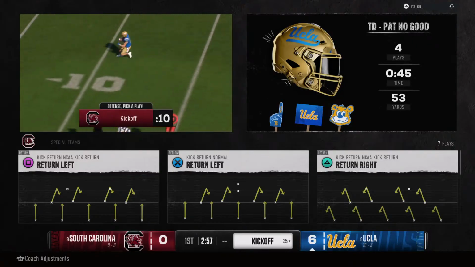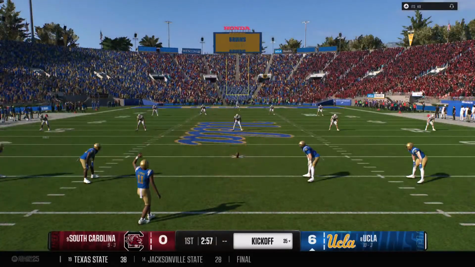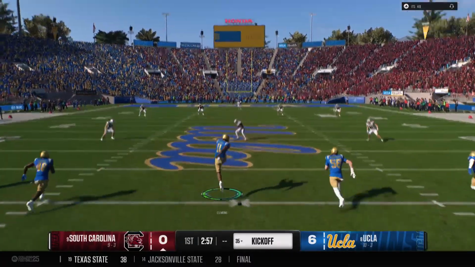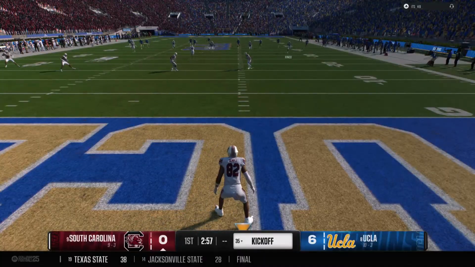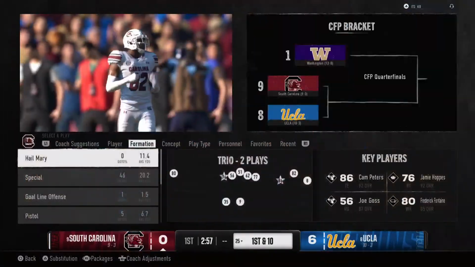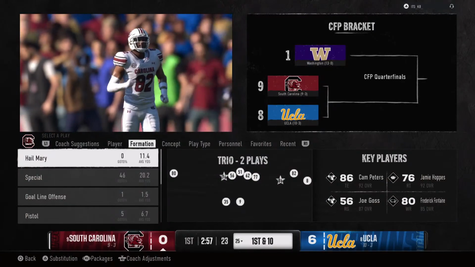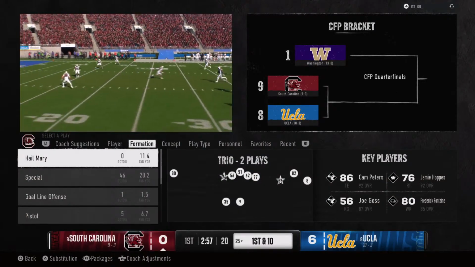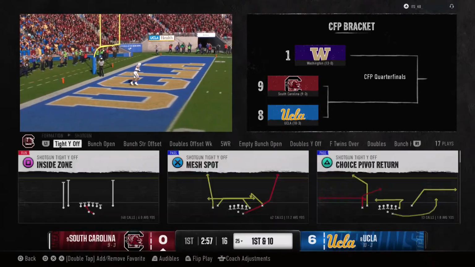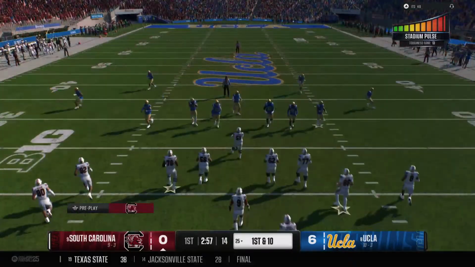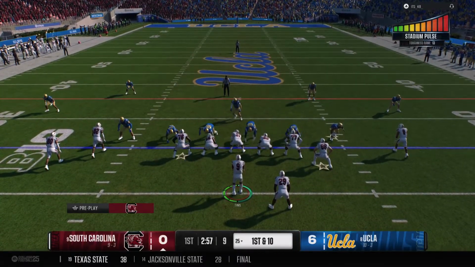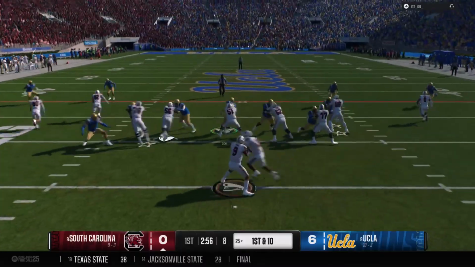UCLA 6, South Carolina 0. Now the kickoff team is out on the field. Number 11, set to kick this one. And he'll just take a knee. Drive will start at the 25-yard line. And the South Carolina offense is back out on the field. Last possession, they fumbled it away, and it set up a touchdown drive. And they bounced back from that right away.